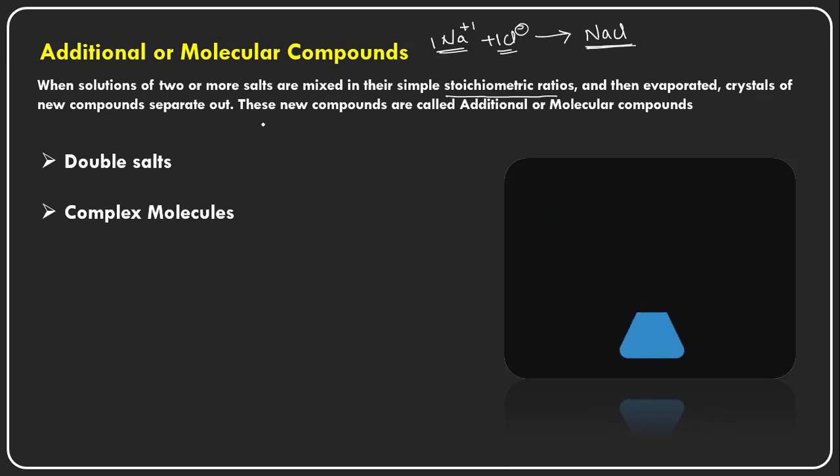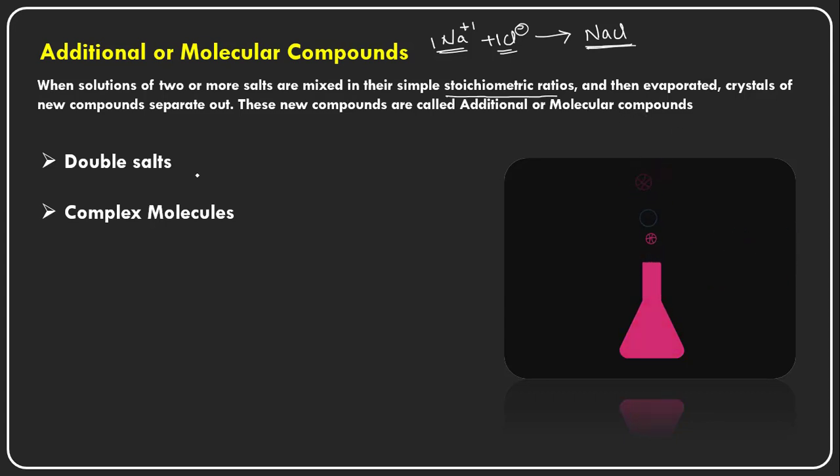After evaporation, means after heating or boiling, whatever the chemicals are present, they completely disappear. They combine together and are converted into the new product. And this new product will be in crystalline form. And these new compounds are called the additional compounds or the molecular compounds.